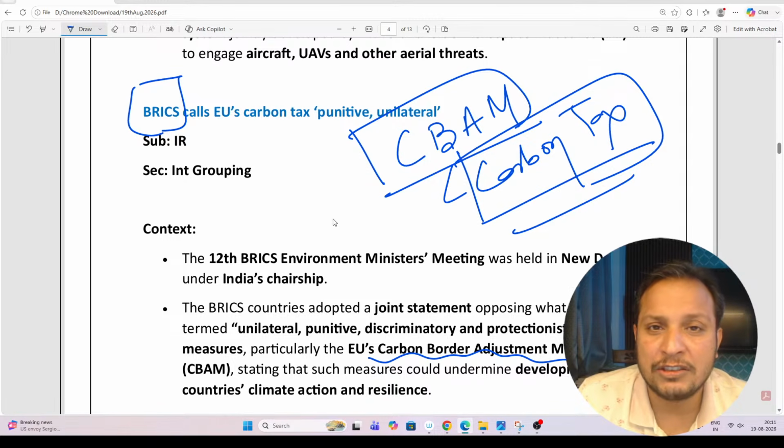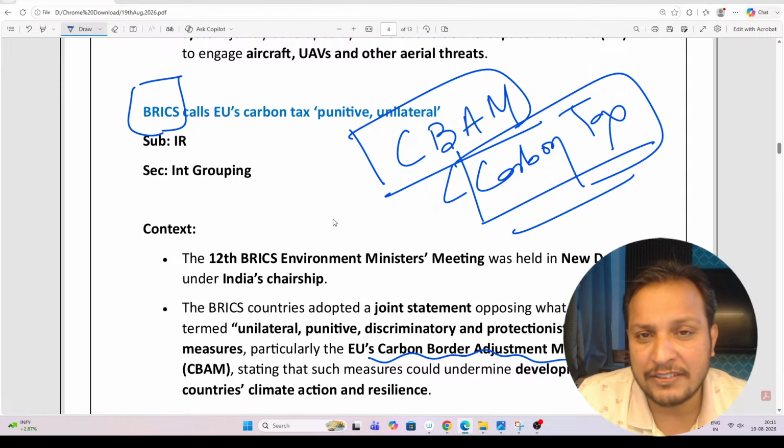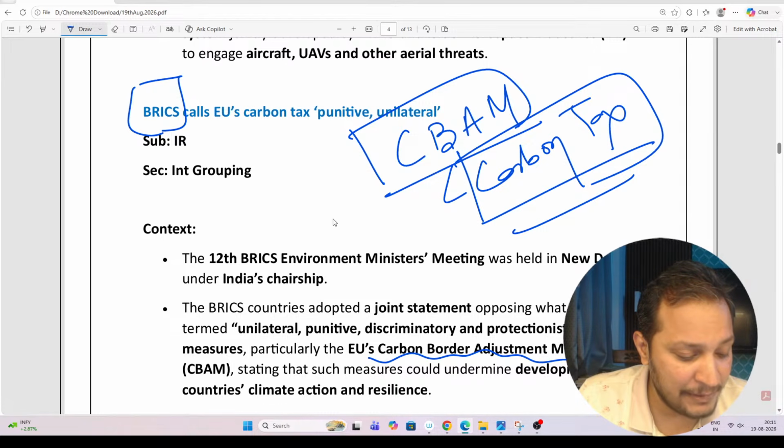Some companies, in order to evade these high standards, set up factories outside Europe and then export goods into Europe, which is called carbon leakage. To discourage carbon leakage, the European Union, which is a group of countries in Europe, has introduced this carbon tax, CBAM.